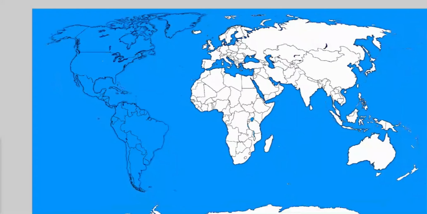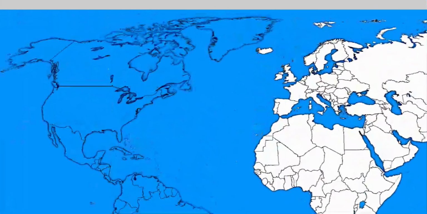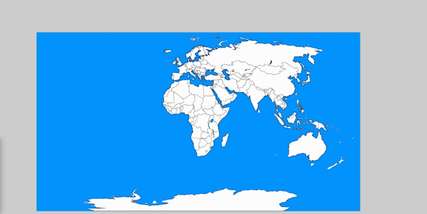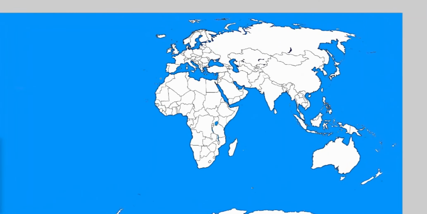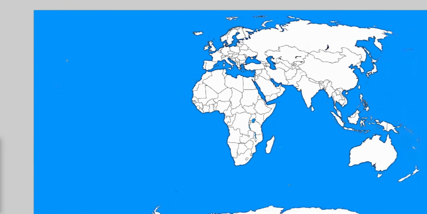So today we're going to take a look at what's going to happen if the Americas disappeared in 2024. Yeah, that's right. Both North and South America disappear in 2024. So yeah, let's just get rid of them now, just like that. And yeah, this is what the world looks like now. So yeah, today we're going to take a look at what's going to happen if the Americas disappear in the modern day. Let's see how it impacts the world.